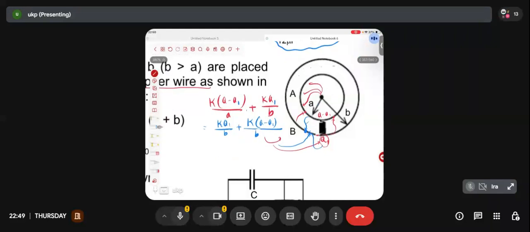Any doubt up to this? KQ1 by b, KQ1 by b cancelled. Yes or no? So K and K get cancelled. So I am getting q minus q1, take this on one side, into 1 by a minus 1 by b equal to 0. This term cannot be 0. So that means q has to be equal to q1. Q minus q1 has to be equal to 0, or q has to be q1.